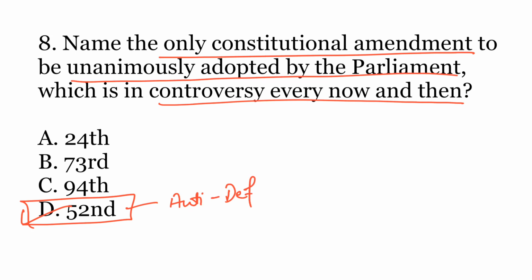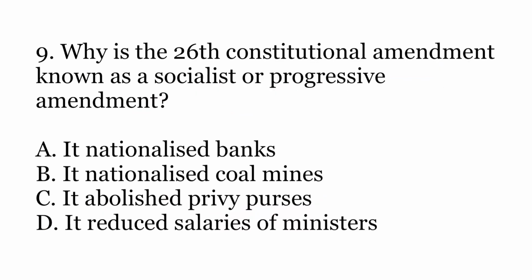So when this amendment was passed, it was unanimously adopted by the parliament, since it acts against those legislators and parliamentarians who defect with their own political party. So all the parties cutting across political lines supported this particular amendment. However, every now and then it is in controversy, since various MLAs, MLCs or MPs switch over their parties after winning the elections. That is why it is in news. Most prominently, in the recent cases of Maharashtra and Madhya Pradesh, it was in news.